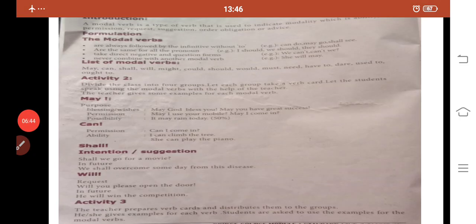It shows the less polite, so please avoid this "will" in requests. "Could" is the more polite word to ask permission or to make a request to our elders. Next, "will" shows certainty: He will win the competition.